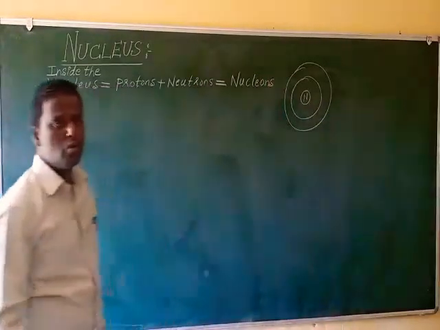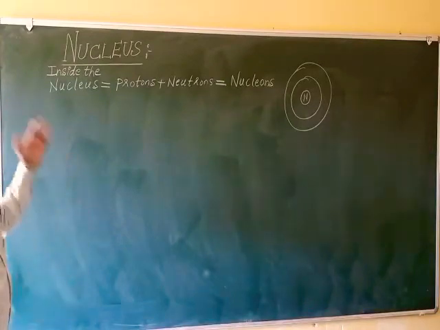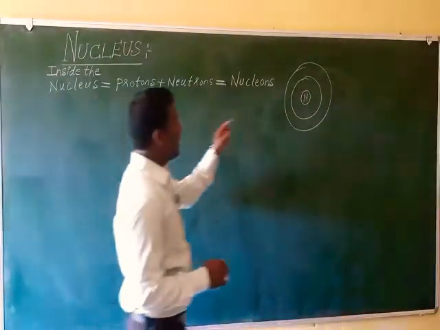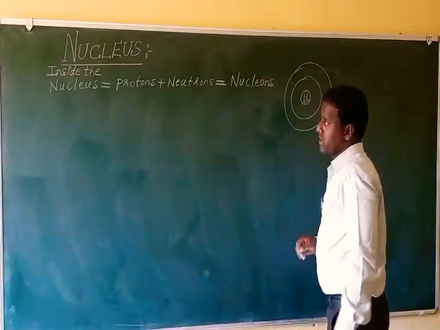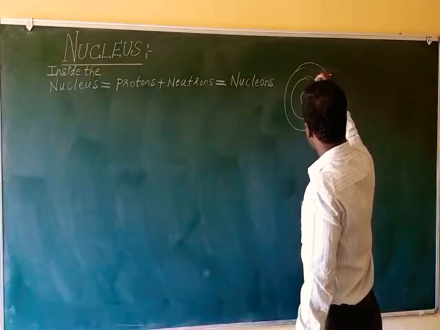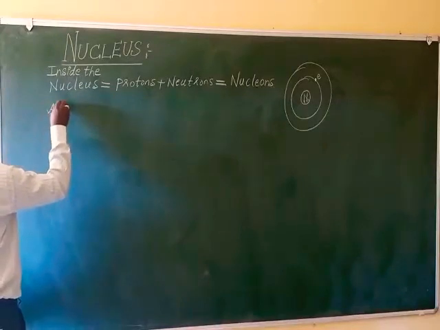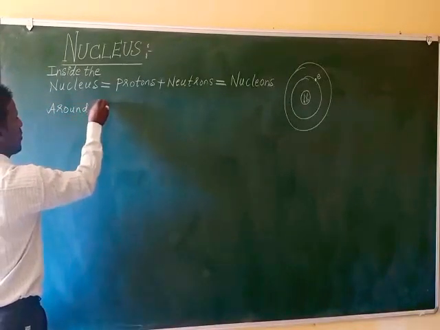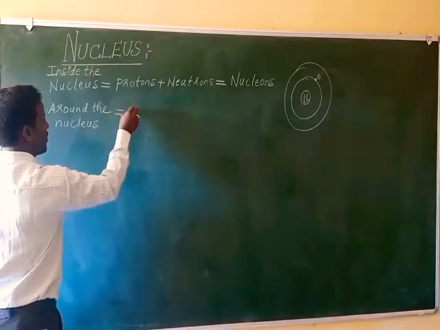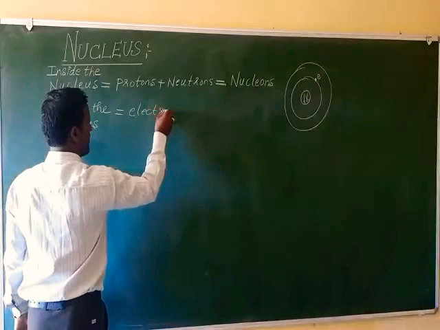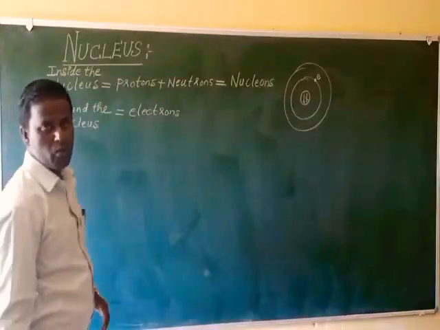What is the name given to the sum of protons and neutrons? Nucleons. Inside the nucleus, what are there? Protons and neutrons are there, and around the nucleus, electrons are found. See how to differentiate electrons, protons, and neutrons.